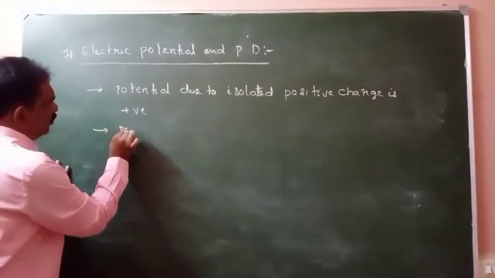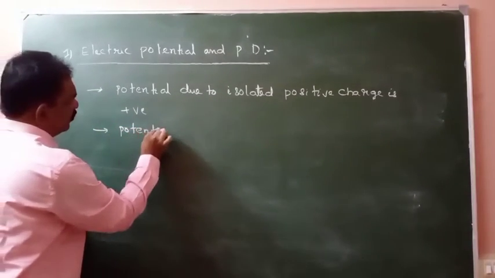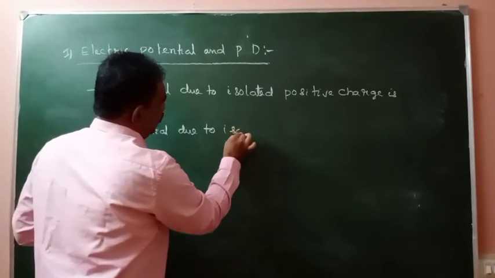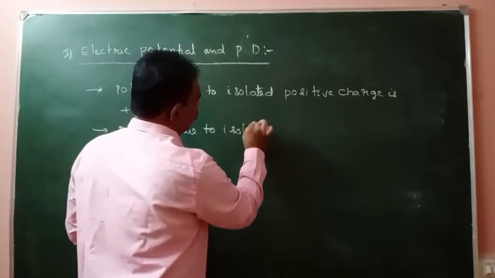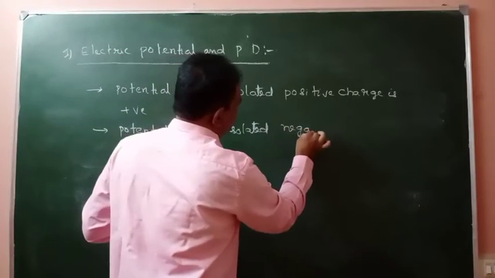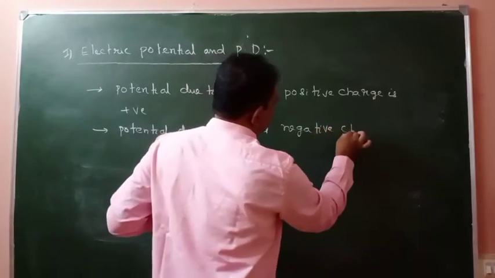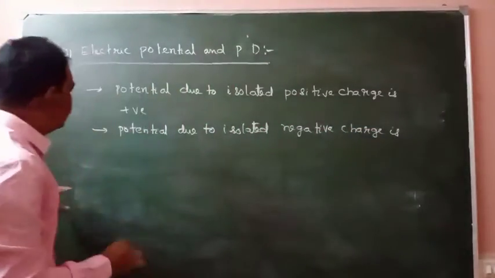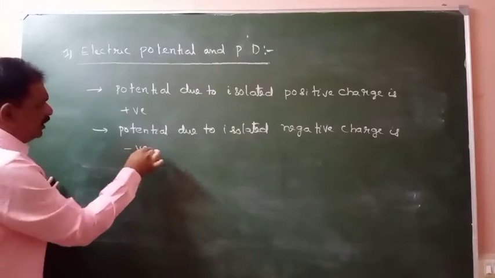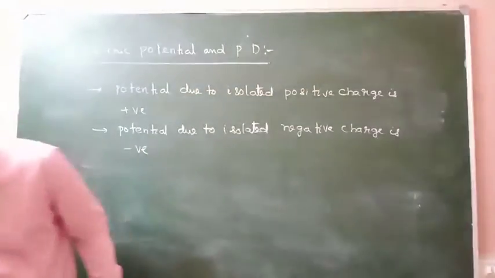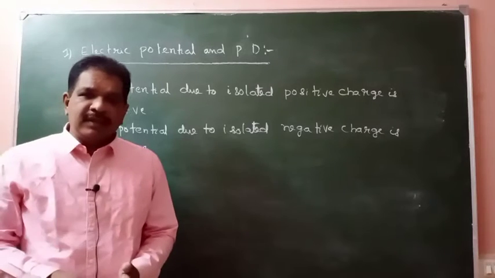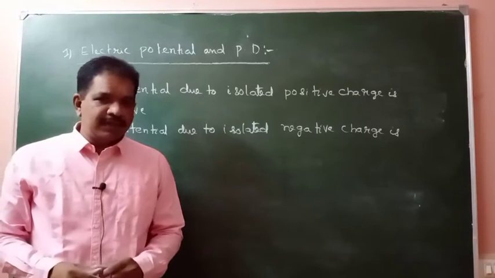Potential due to an isolated negative charge is negative. Means a negative charge will create negative potential, positive charge will create positive potential.